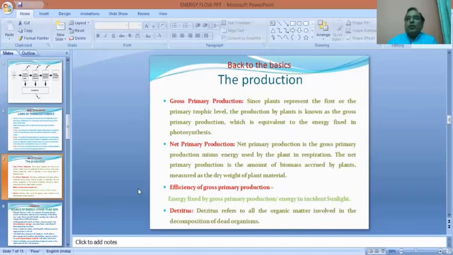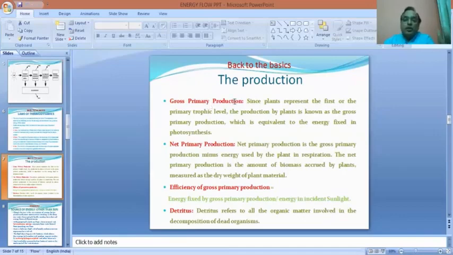Now, again, we should see about the production. So what type of production, and what level or extent of production, is made available to the next trophic level? The primary production is the production of primary producers or the autotrophs. The production of autotrophs is known as primary production, but it can again be subdivided into gross primary production and net primary production.